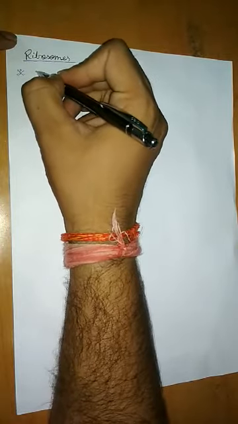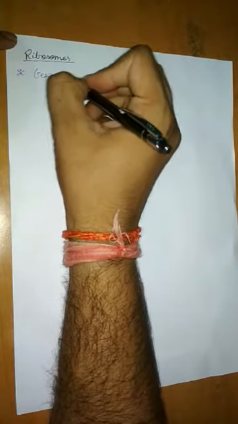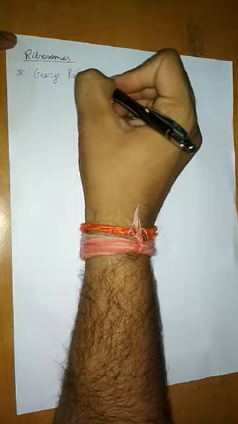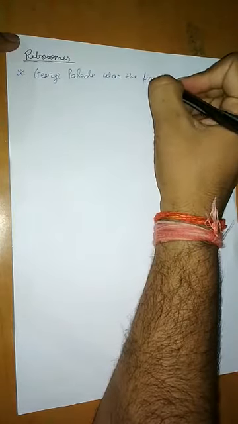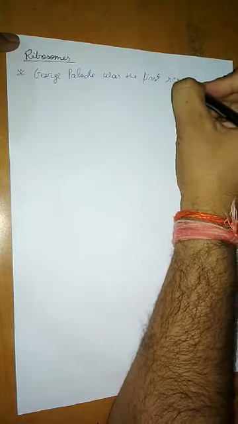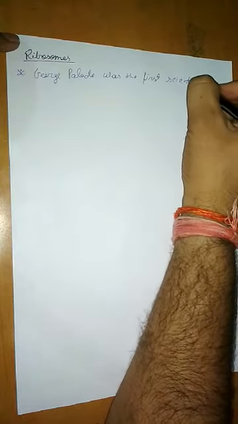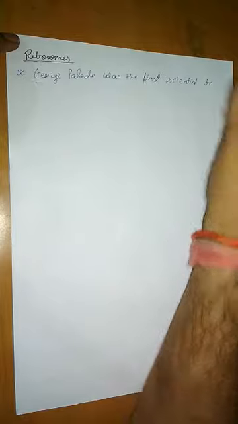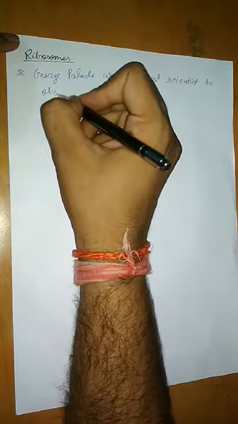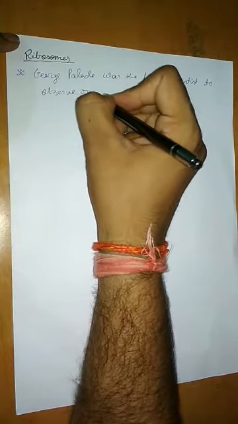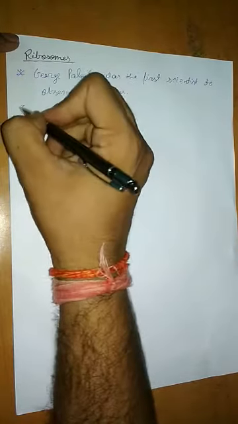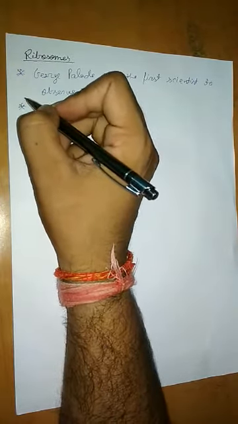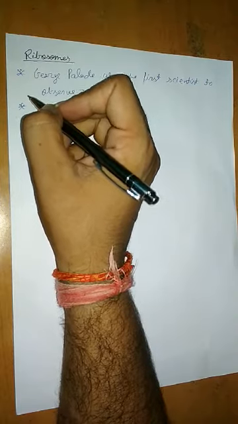So first you write down some points. George Palade was the first scientist to observe ribosomes. The name of the scientist here is very important. Many times it is asked in the entrance examination also.